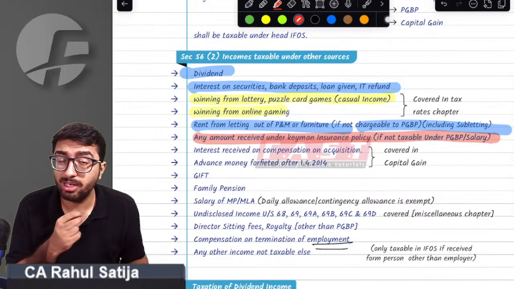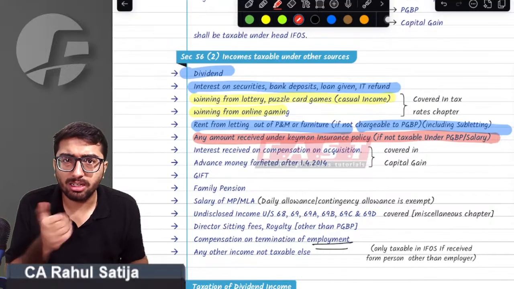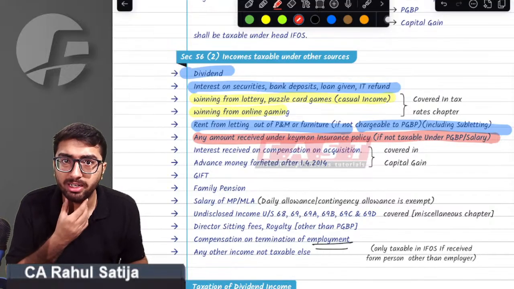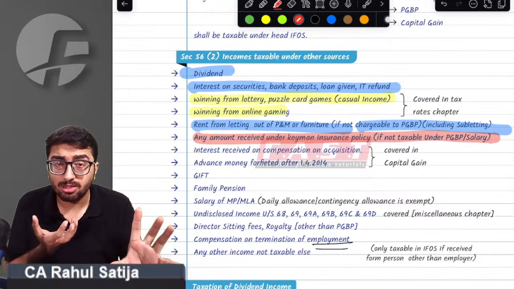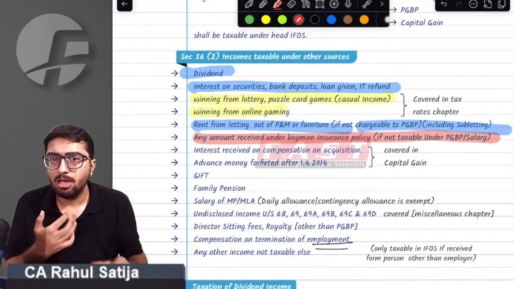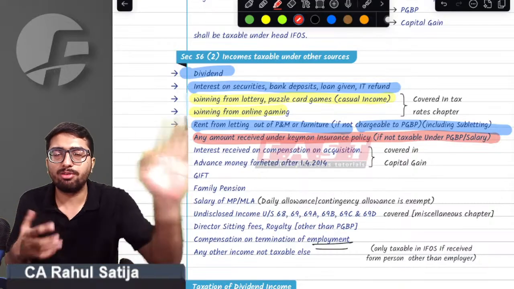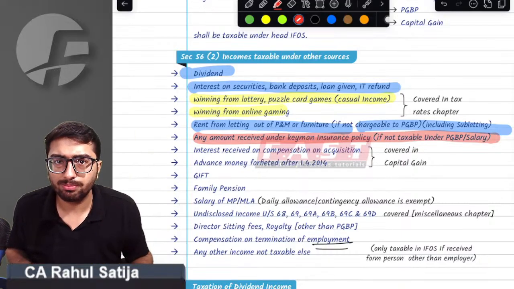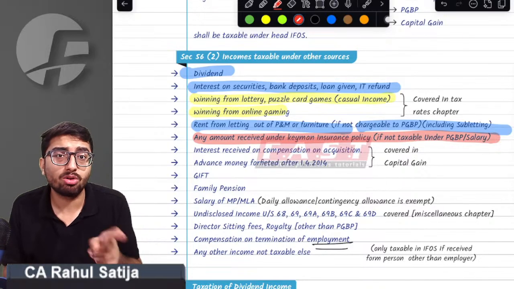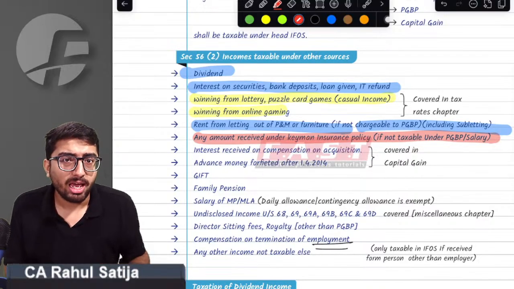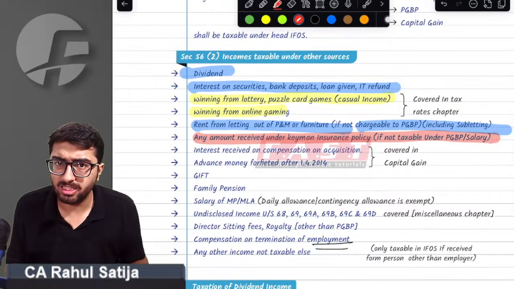If anything happens to Mukesh Ambani, Reliance may drown, may get closed, may even get liquidated, may suffer losses. So the health of Mukesh Ambani is of utmost priority for Reliance. Most of the time, companies buy a key man insurance policy for such employees. In that case, any sum received on account of such KMP, key managerial personnel, is always taxable under PGBP.